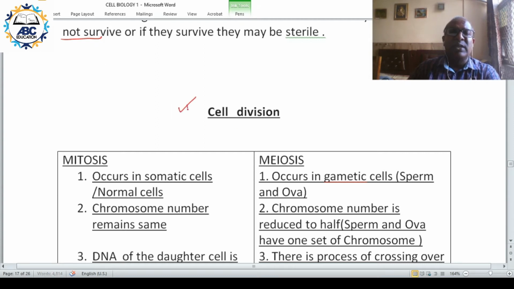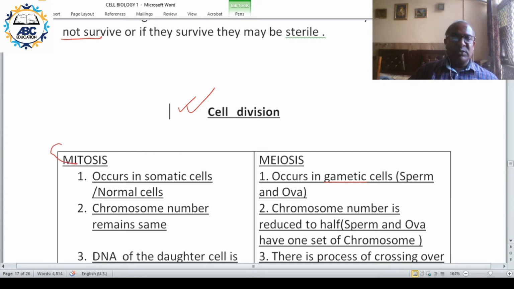Now the next topic is cell division. We discussed different components of the cell, right from mitochondria to the plasma membrane to the other structures that are present inside and on the surface. Now, moving on to the process of cell division, we also discussed chromosomes and other aspects. Cell division is of two types, mitosis and meiosis.